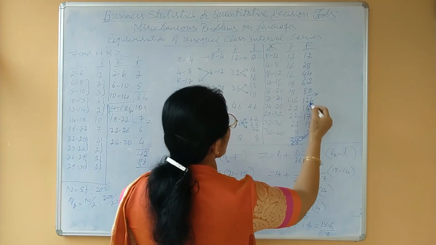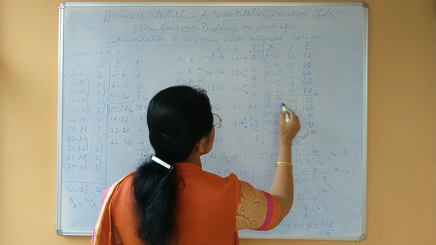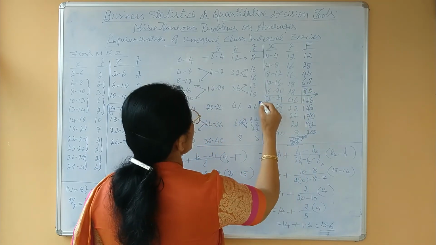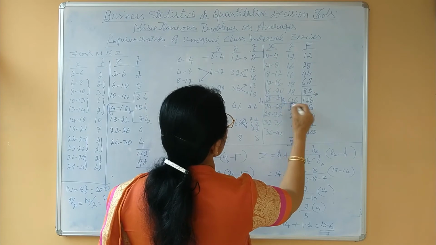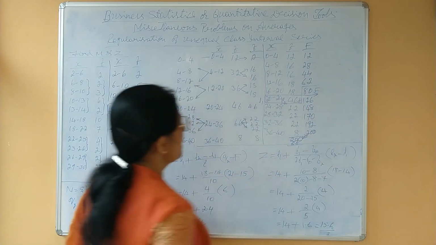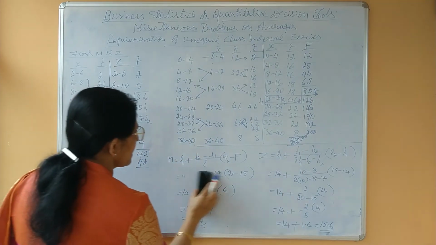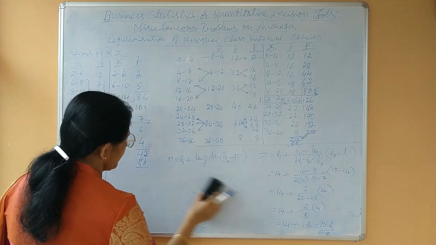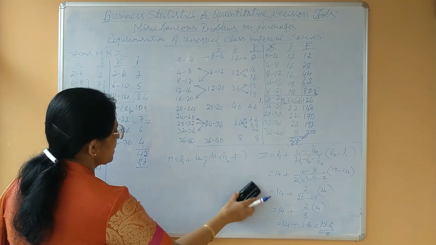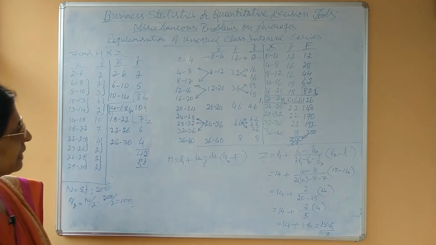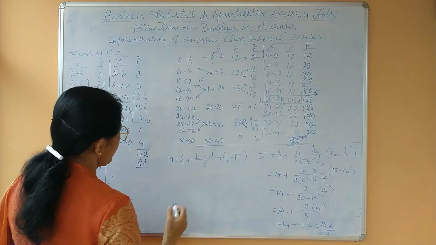It lies between 80 and 126. Now it is L1, L2, f and capital F. Now apply the formula. M equals L1 plus (L2 minus L1) divided by f into (Q2 minus capital F).